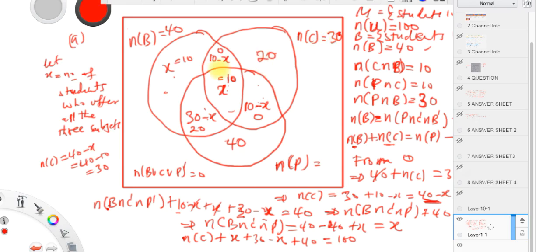Everything, guys? Yes. So how do you get the number of p? If you are solving, you write number of p, then you start adding. The number of p is 20 plus 40, plus 0 plus 10. So 20 plus 10 is 30, plus 40, so you get 70. Guys, this is 70. So you have finished everything.